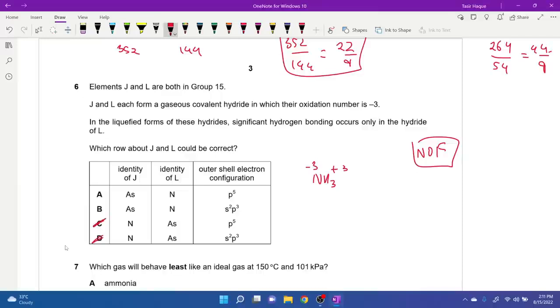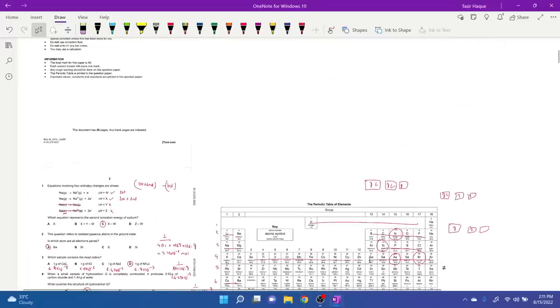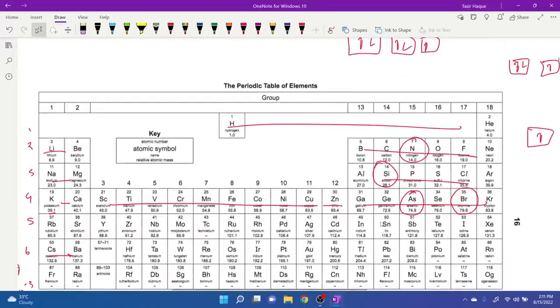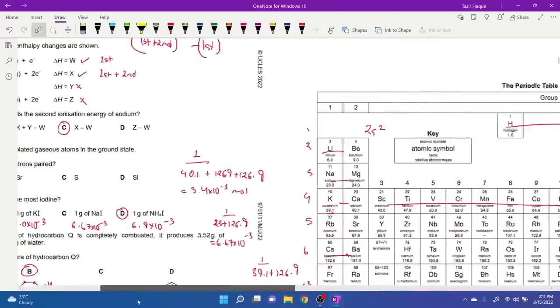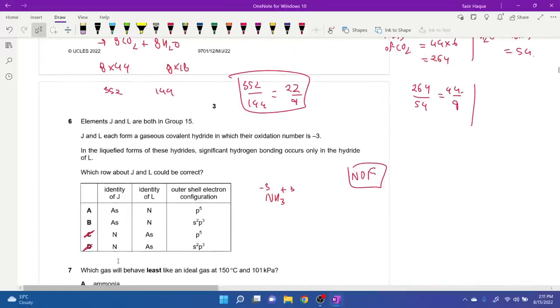It's between these two. Now, what about the outer shell configuration? Okay, so let's talk about the outer shell. If you're in group 15, what's your outer shell going to be like? Basically, suppose for nitrogen, it's 2s2, then 2p3. Understood? So p5 is for halogens. Please remember that. p5 is for halogens, so A is wrong. 6 has to be B.